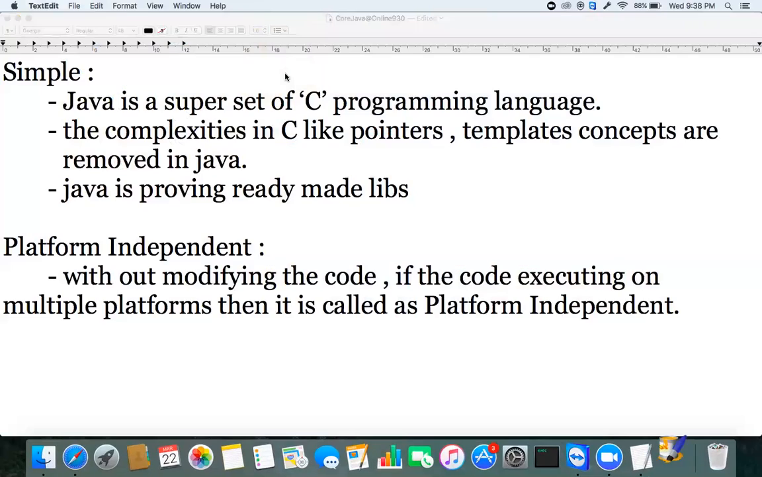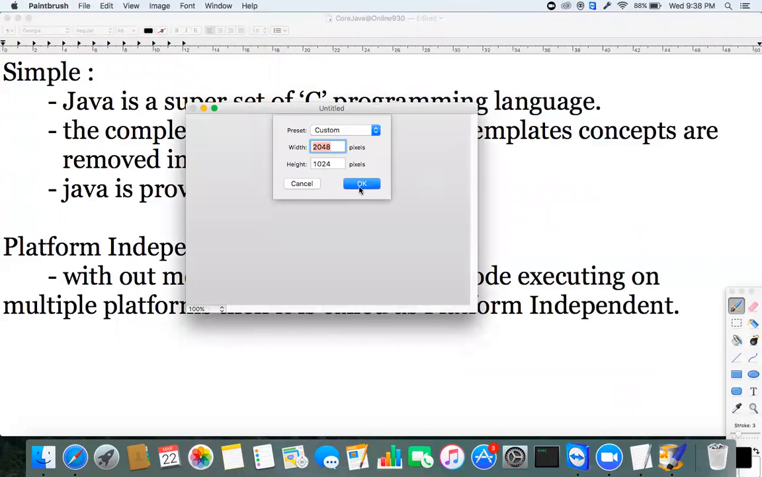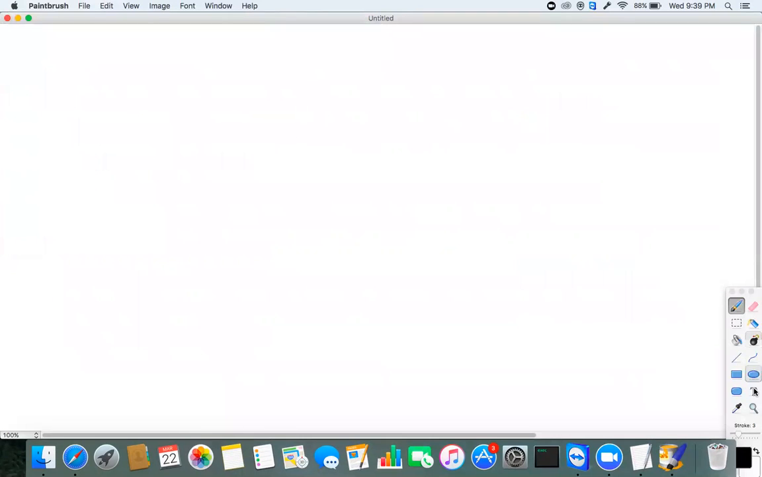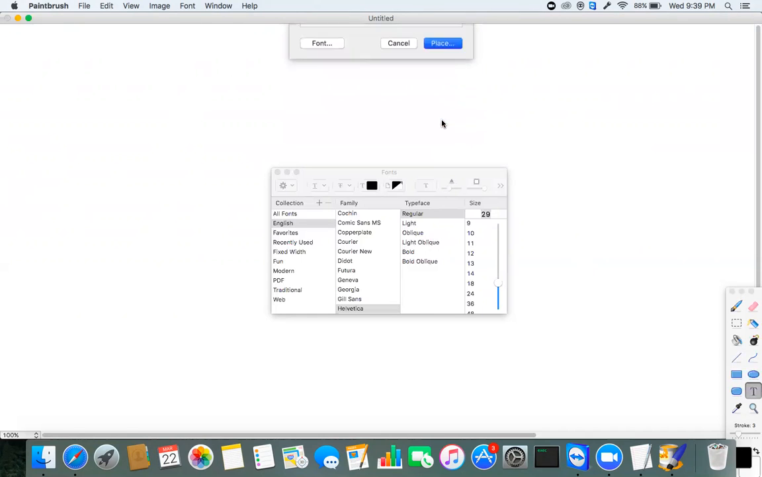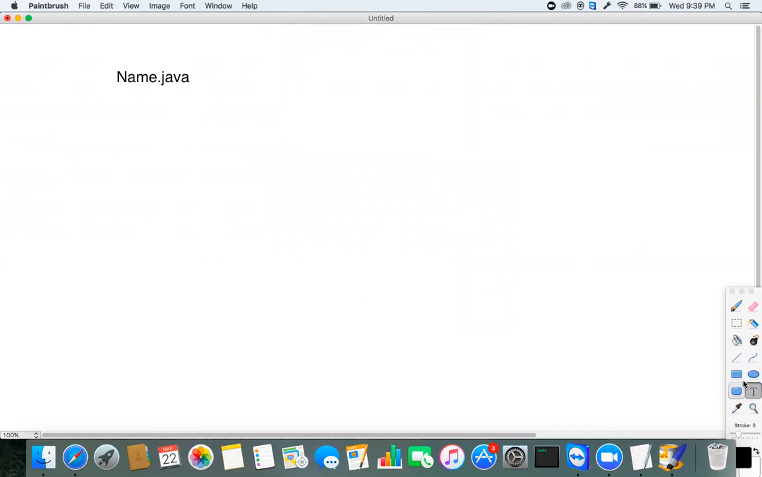Basically, I'll tell you the high level flow, meaning how the program is going to execute. First, we write the .java file. We write the programs using Java, and we save that file with a name and the extension .java.